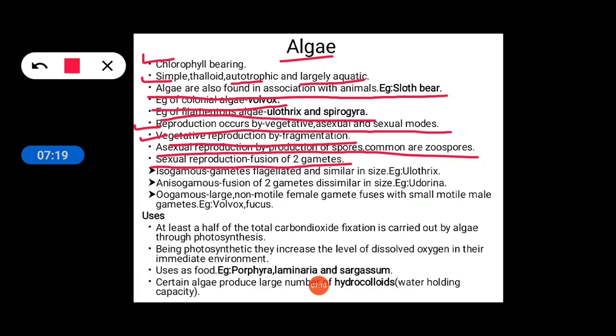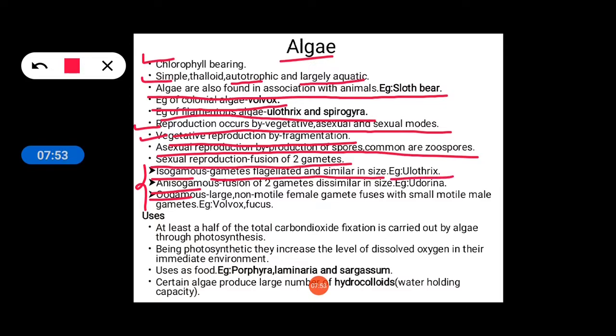In sexual reproduction there come these three terms. These are isogamous, anisogamous and oogamous. What is isogamous? That is, gametes are flagellated and similar in size. That means the two gametes which are going to fuse are flagellated, that means they contain flagella, and they are similar in size. Example, Ulothrix.